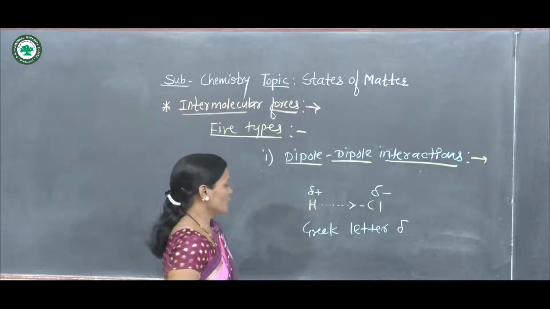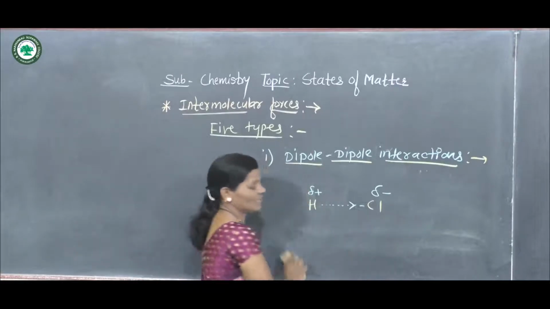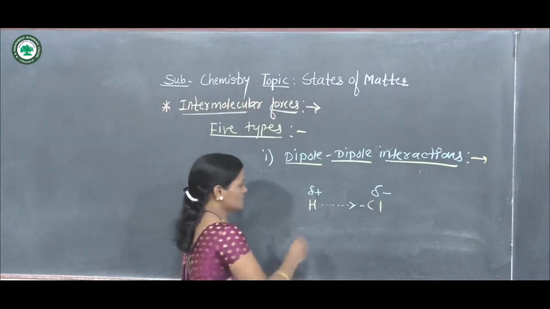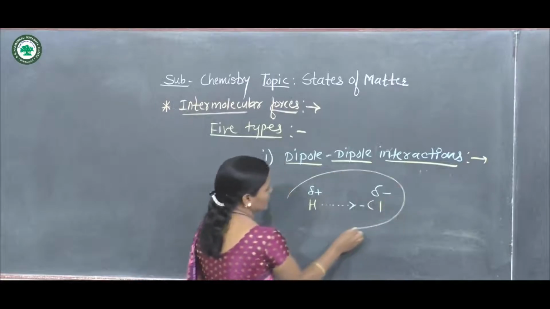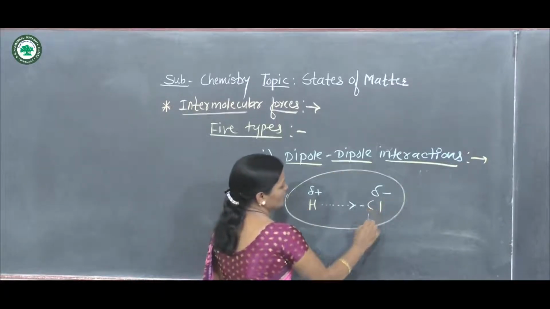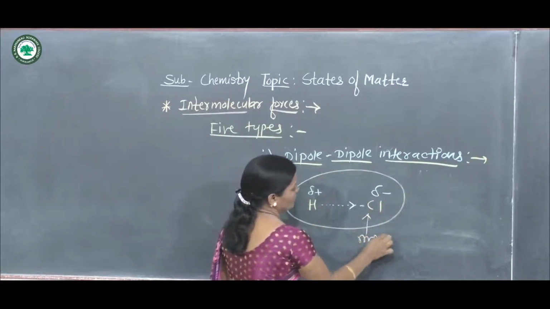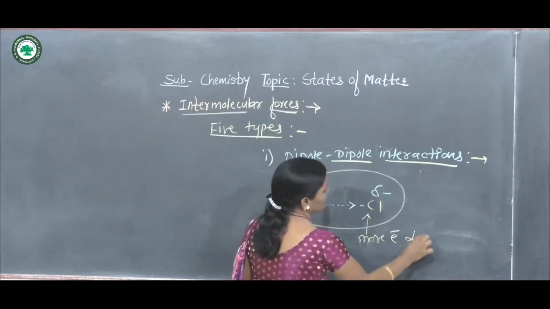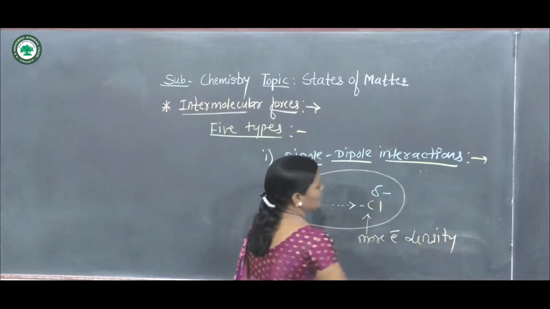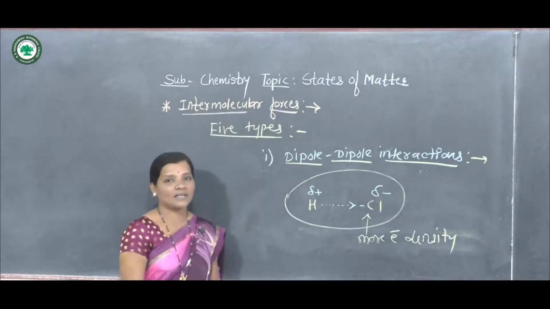Now here, whatever electron density exists within this molecule, we can say that there is more electron density or more electron-charged atom.